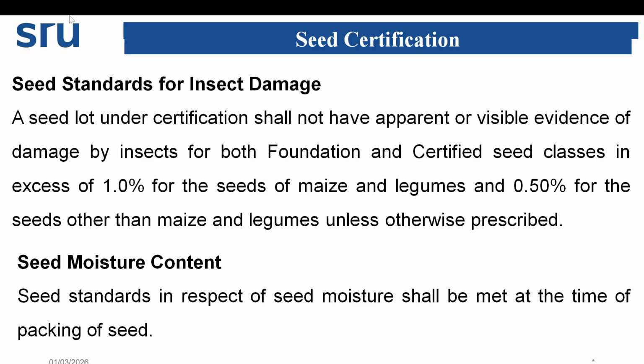Seed standards for insect damage. A seed lot under certification shall not have apparent or visible evidence of damage by insects, for both foundation and certified seed classes, in excess of 1% for the seeds of maize and legumes and 5.5% for the seeds other than these, unless otherwise prescribed. Seed moisture content. The seed standard in respect to the seed moisture shall be met at the time of packing of seed.